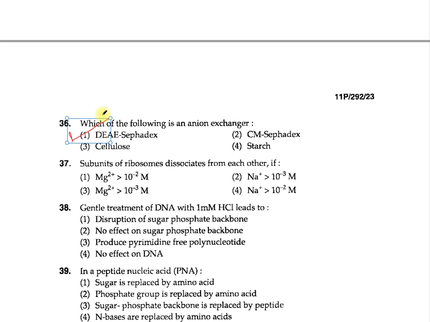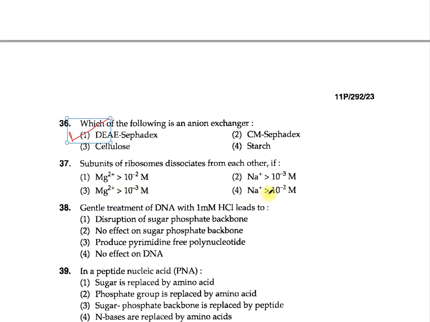Question 37. Subunits of ribosomes dissociate from each other if 1 magnesium ions are greater than 10 to the power minus 2, 2 sodium greater than 10 to the power minus 3, 3 magnesium ions greater than 10 to the power minus 3 molar.